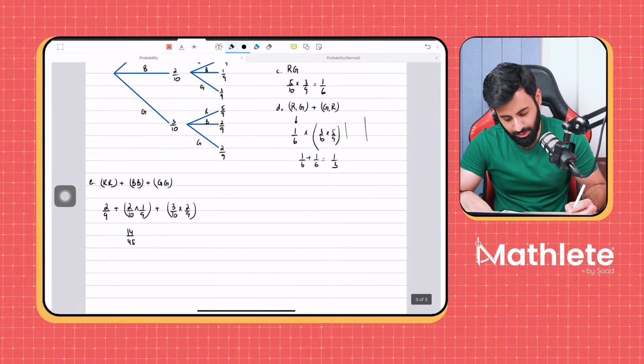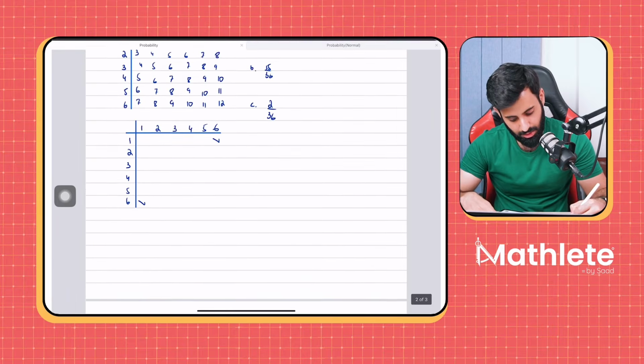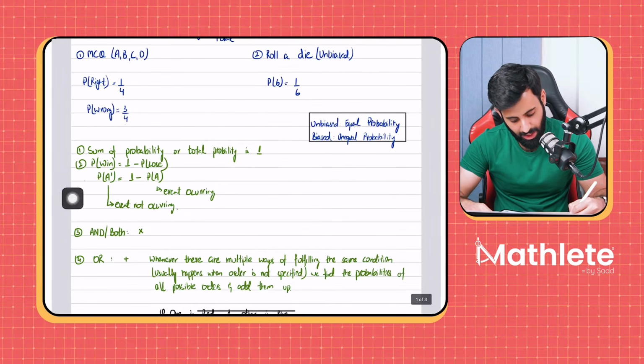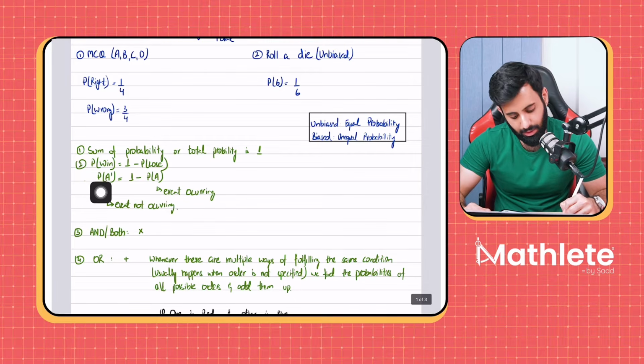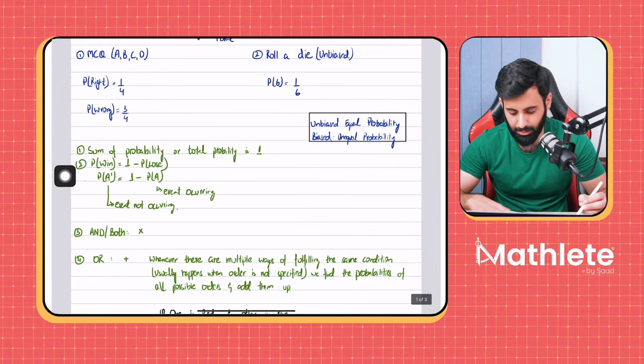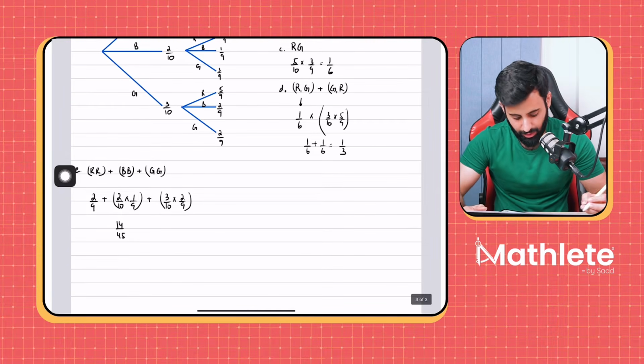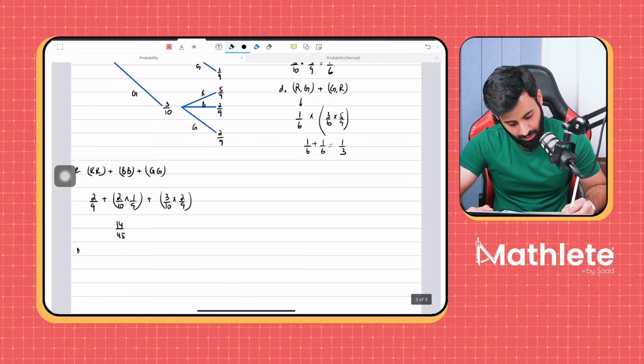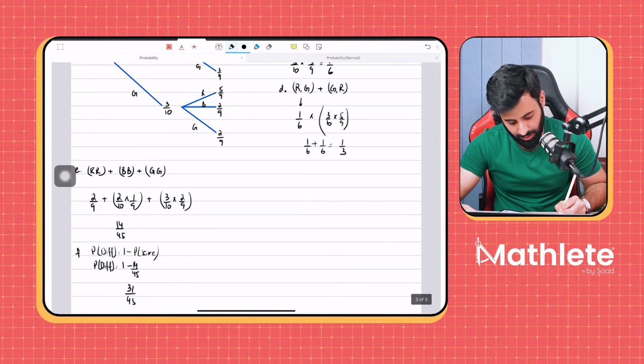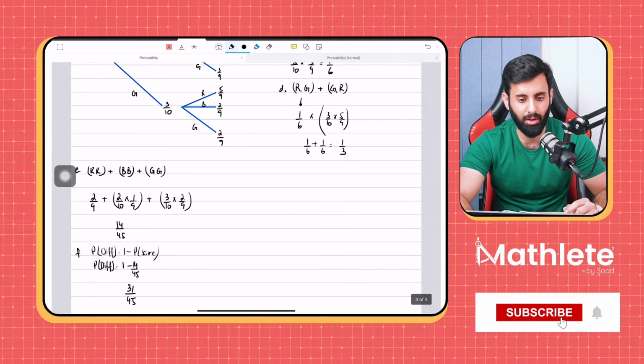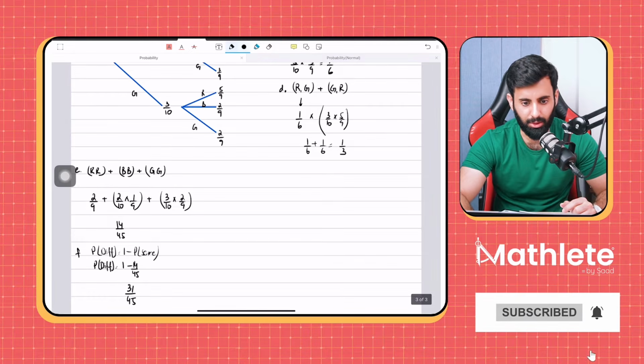Okay, so here we can use this rule. We can use this concept here, that if you have the probability of an event occurring, then you can find the probability of the same event not occurring by simply subtracting from 1. So here's what we're going to do for part F. The probability of different will be equal to 1 minus the probability of same. So the probability of different is now equal to 1 minus 14 over 45, and just use your calculator over here. You get 31 over 45 as your answer. Now, let me know if you have any questions.